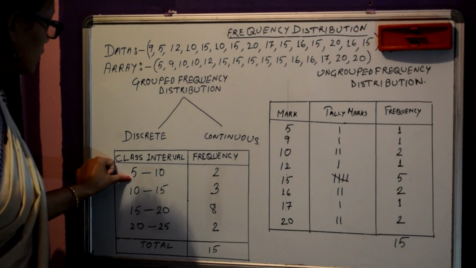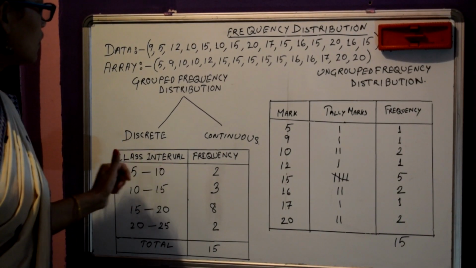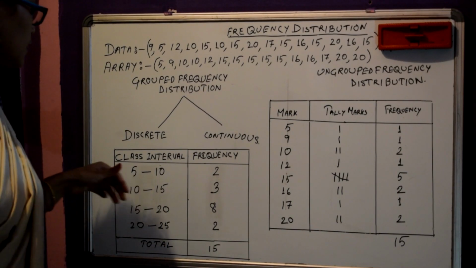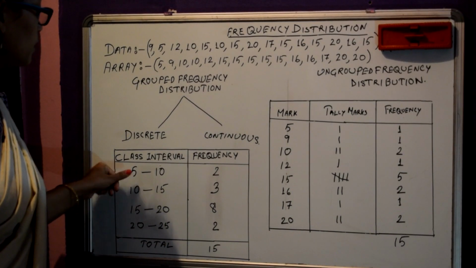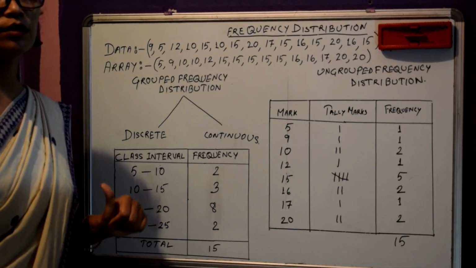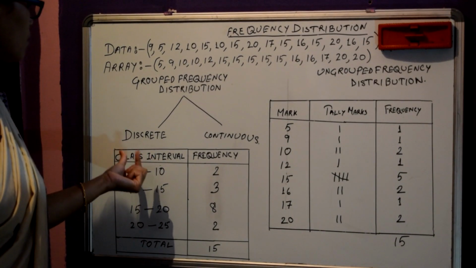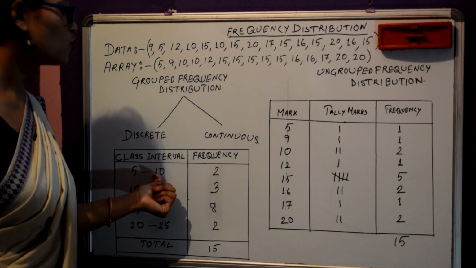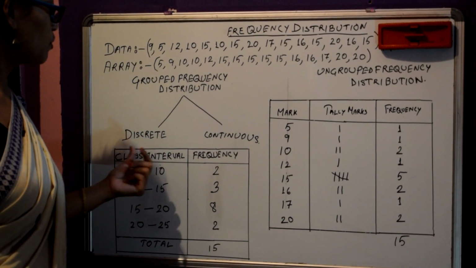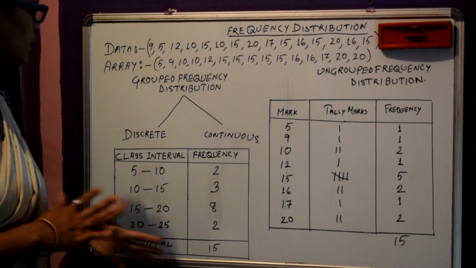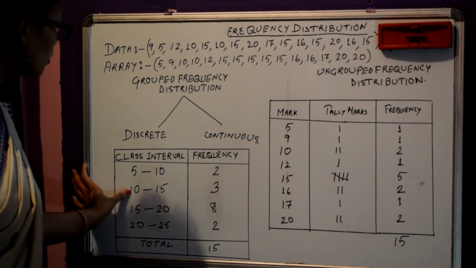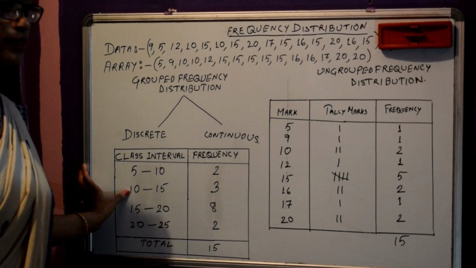If we consider this class interval, as I have already said, this is our lower limit and this is our upper limit. But in this continuous distribution, the upper limit is not included in the calculation, but it is included in the next immediate class.